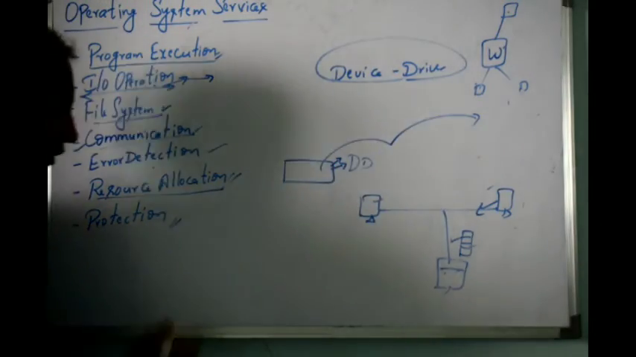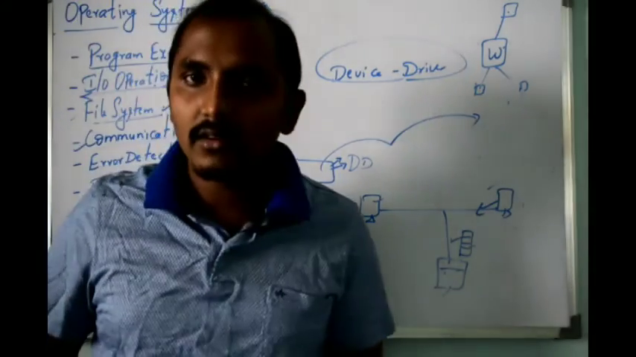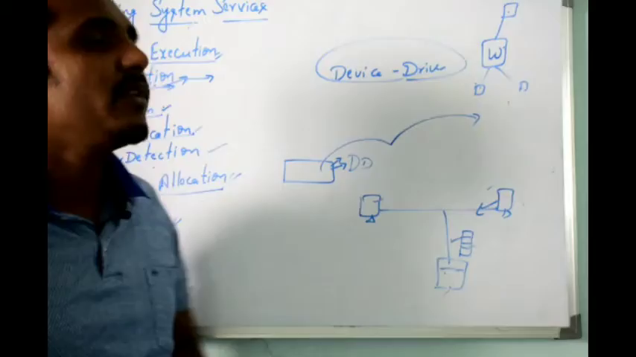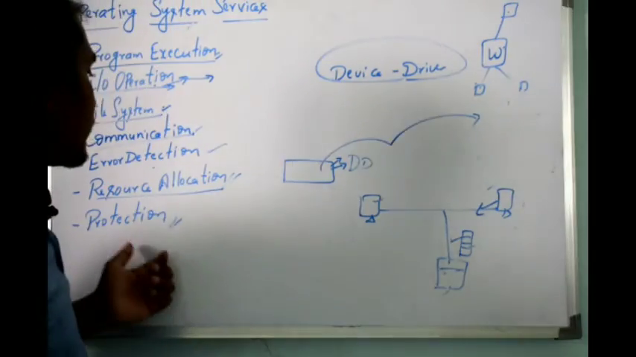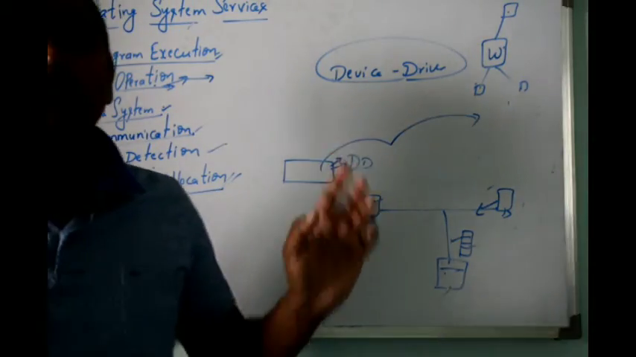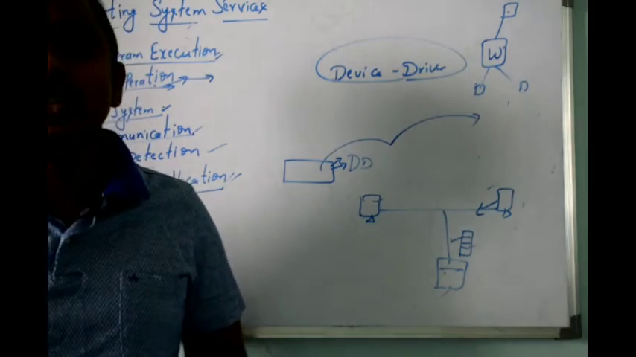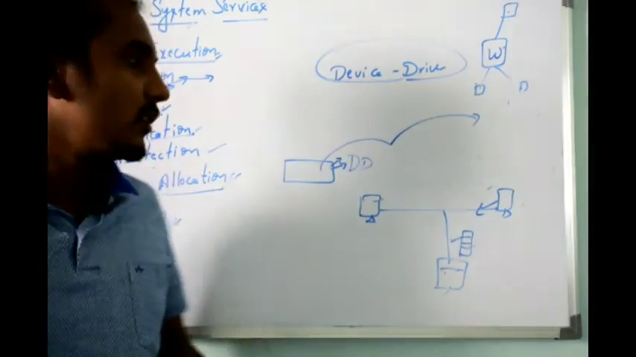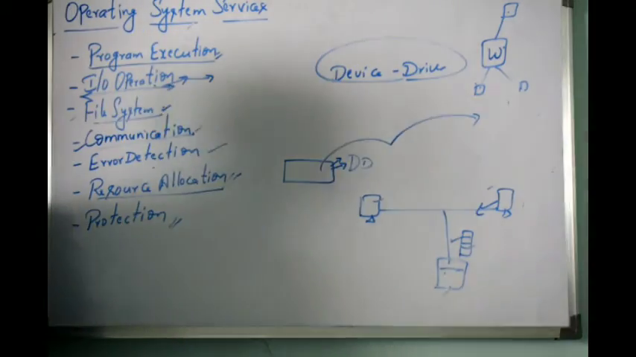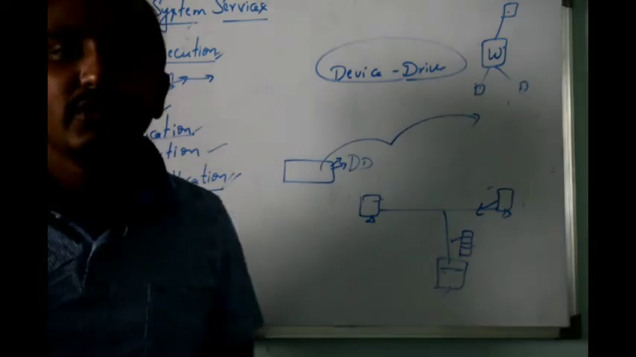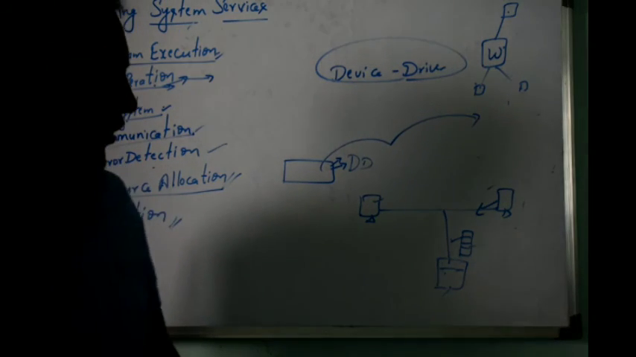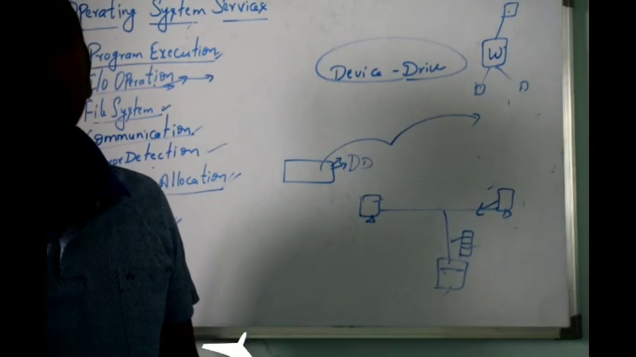And protection, which we have discussed in the previous class also, which is like your security. The operating system will also be responsible for providing security for the content or the data present in your computer. This is about the different types of services provided by your operating system. Hope this is clear. In the next session I am going to discuss the other topics.